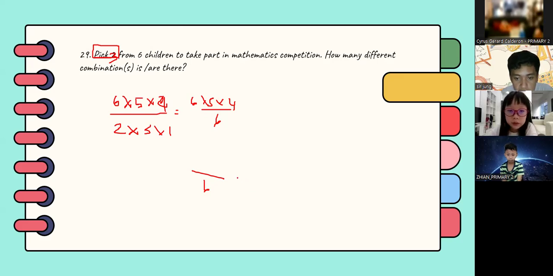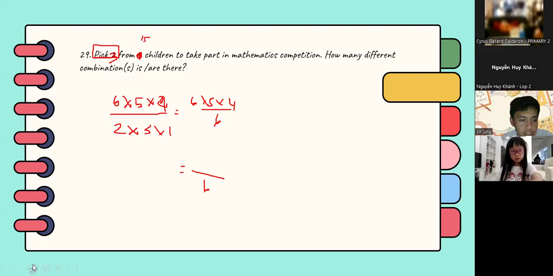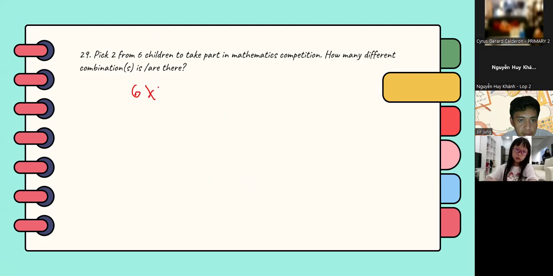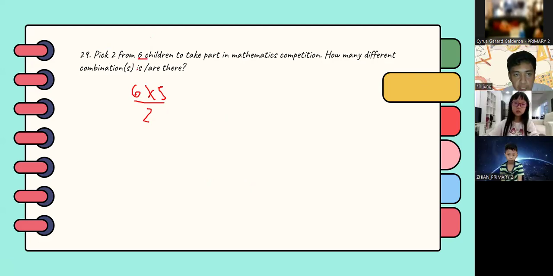Where did you get 15 from, the earlier one? 15, it's just an example. If it is 15, and this is just 6. So if it is 6, you just do it like this: 6 times 5 all over 2, just like what I said earlier, right? Since you have 6 here, you pick 2 from 6.